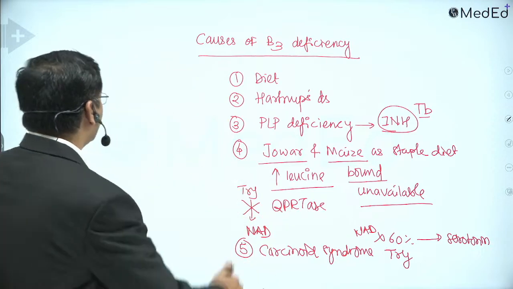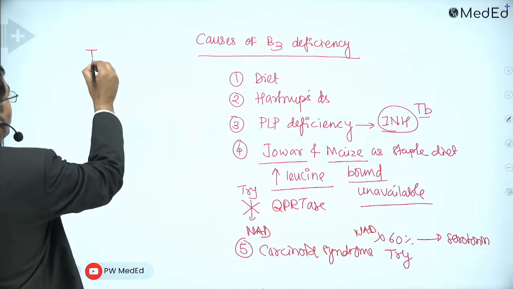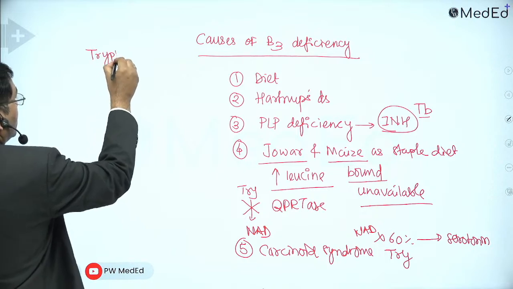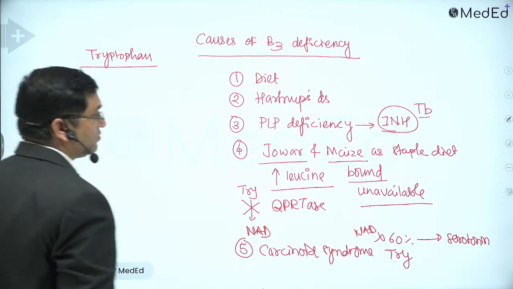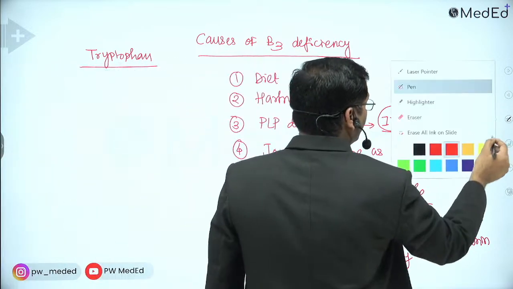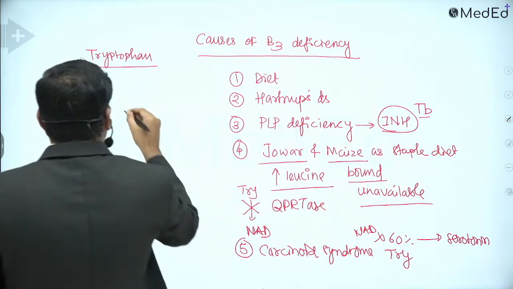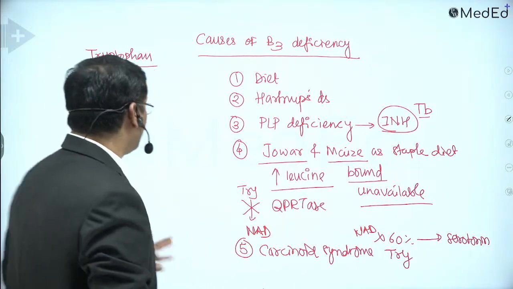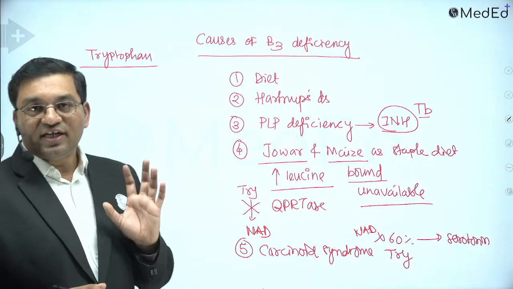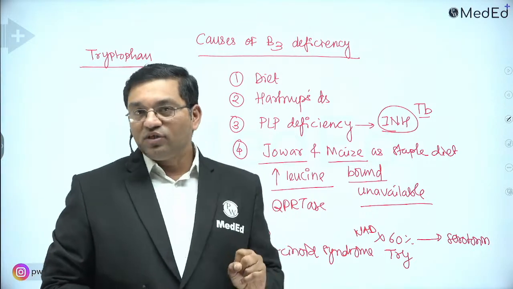Now, how is it related to tryptophan? This is the amino acid tryptophan. It undergoes 2 pathways. One is the kynurenine anthranilate pathway. Don't remember each and every step. Just remember it undergoes the kynurenine anthranilate pathway and the serotonin pathway.